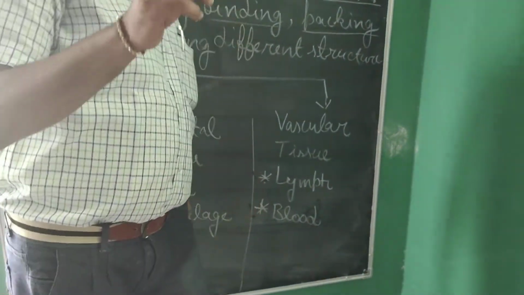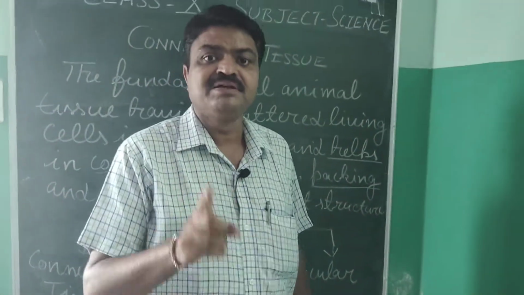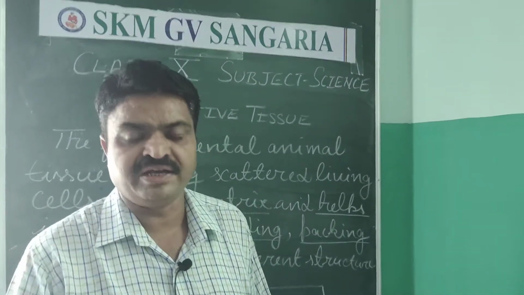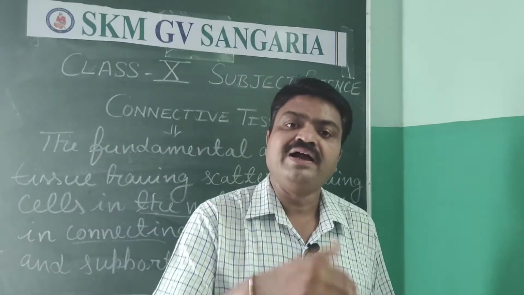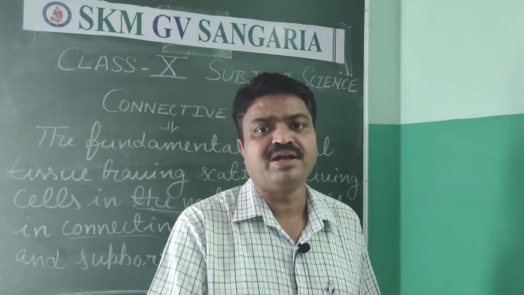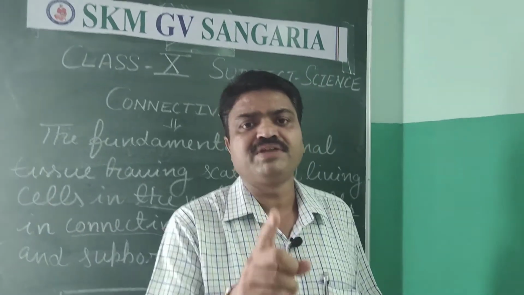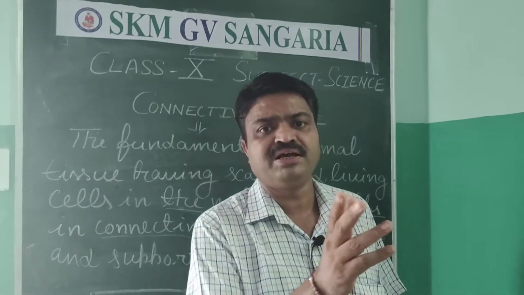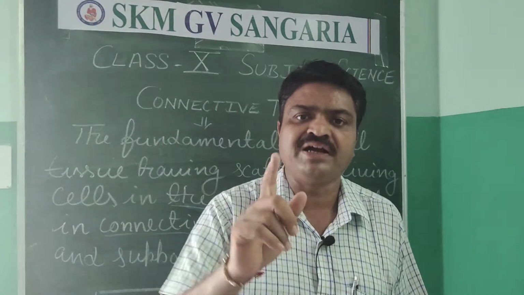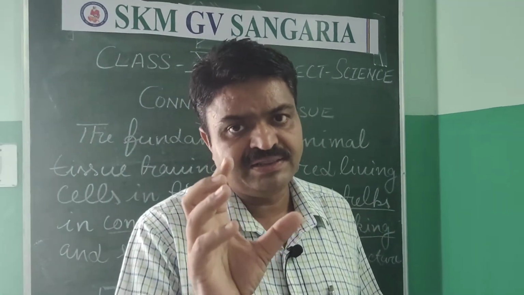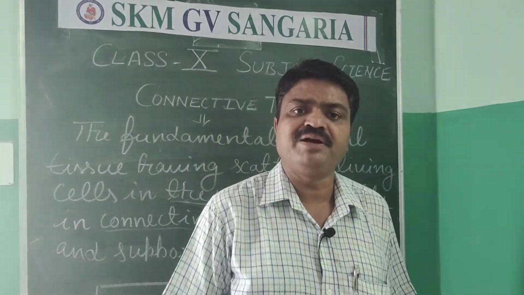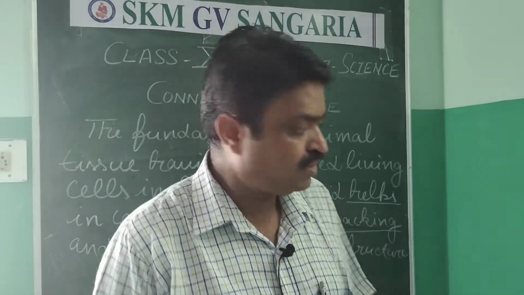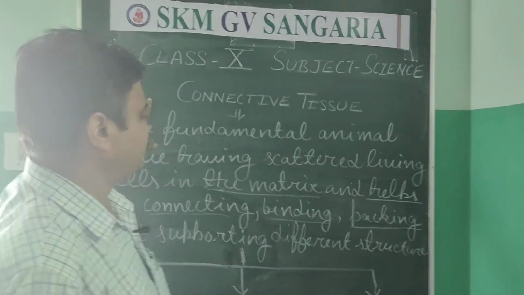Blood is the important vascular tissue that helps us in the transportation of different substances like hormones, enzymes, food and waste. And it also helps in the removal of gaseous waste, like the carbon dioxide is removed with the help of the blood and oxygen is entered with the help of the blood. And in this there is one respiratory pigment that helps us, that is hemoglobin, student. So it is about the connective tissue, student.